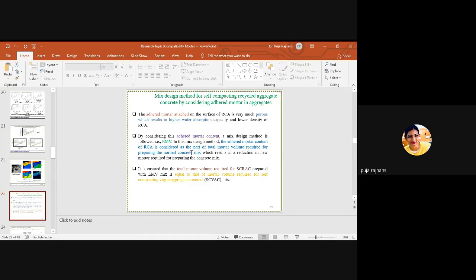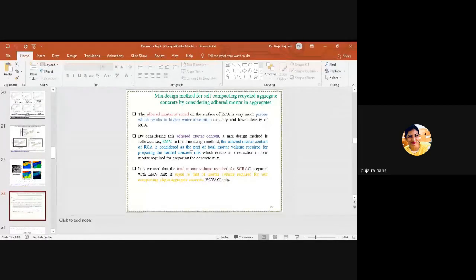By taking the adhered mortar content into consideration, the equivalent mortar volume method was introduced. In this mix design method, the adhered mortar on the surface of RCA is considered as a part of the total mortar volume required for preparing the normal concrete mix. Means this adhered mortar on the surface of RCA is now a part of the total mortar volume required for preparing the normal concrete mix.